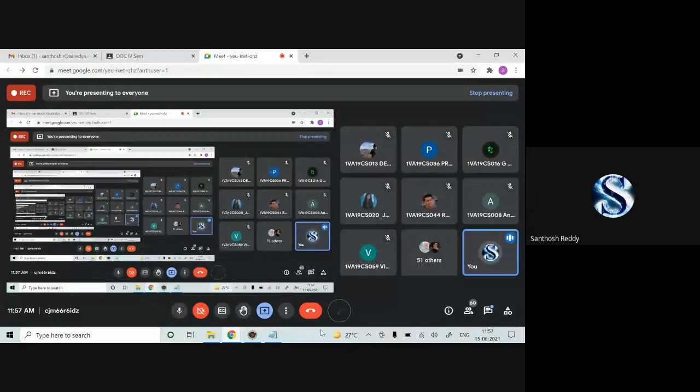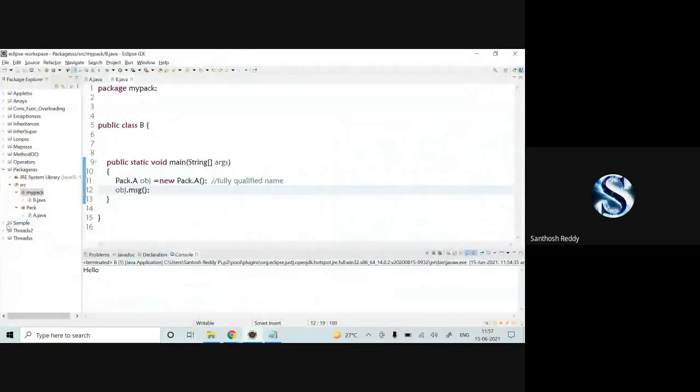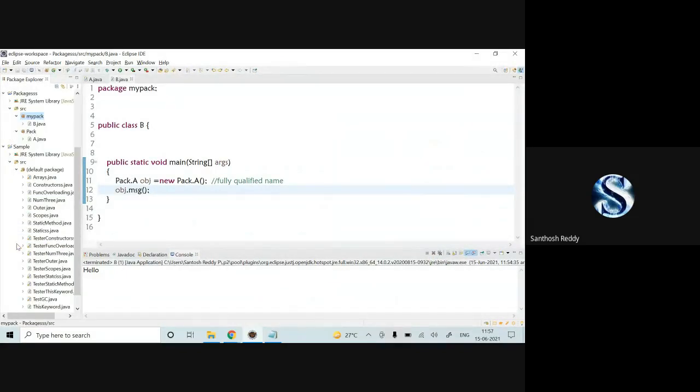Like for example, here we have a sample folder. Under the sample folder, we have a source folder. Under this, I have n number of classes. Can I have two classes with the same name in this source folder? Like for example, here I have Scopes.